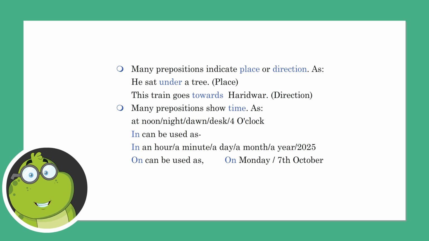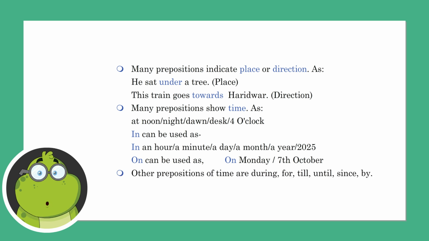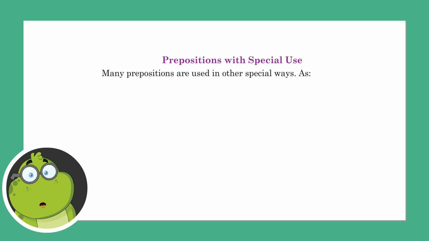Many prepositions show time, as at noon, at night, at dawn, at dusk, or at 4 o'clock. In can be used as in an hour, in a minute, in a day, in a month, in a year, or in 2025. On can be used as on Monday or on 7th October. Other prepositions of time are during, for, till, until, since, by.